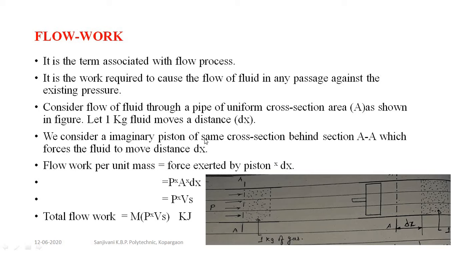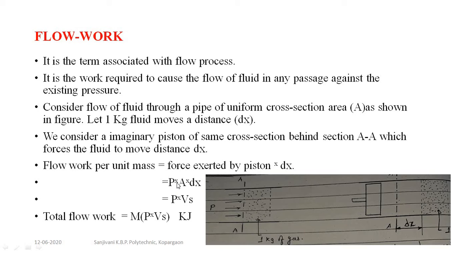We consider an imaginary piston of the same cross section behind section AA, which forces the fluid to move a distance dx. Flow work per unit mass is equal to the force exerted by the piston into dx. Force exerted by the piston is nothing but pressure into area.